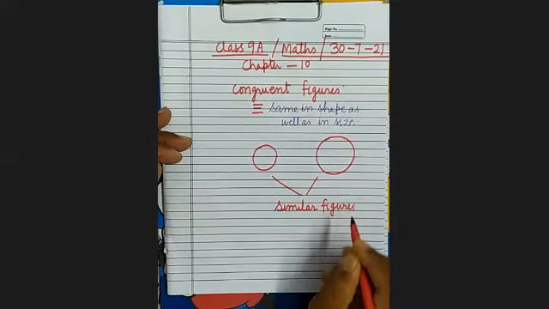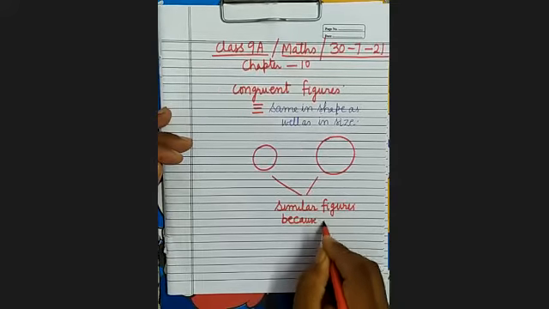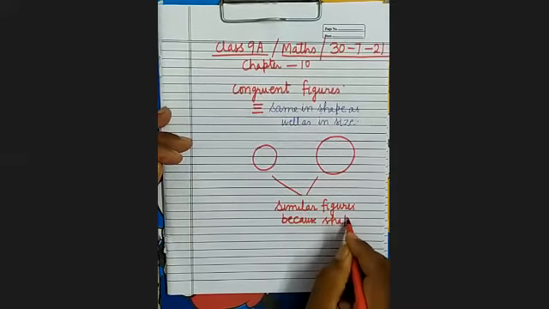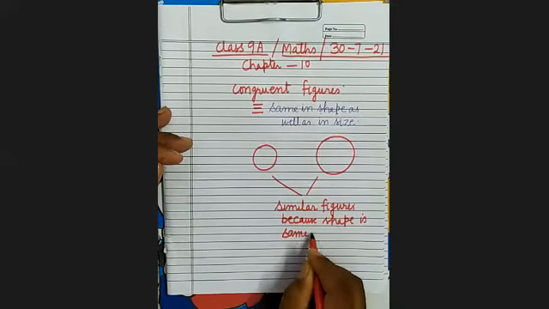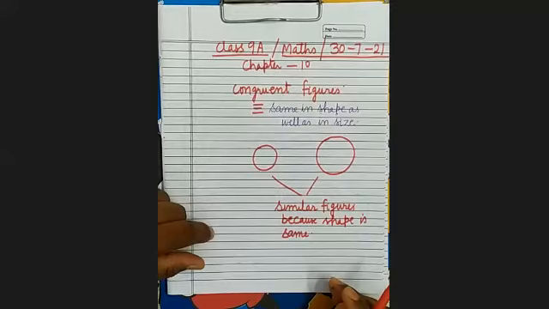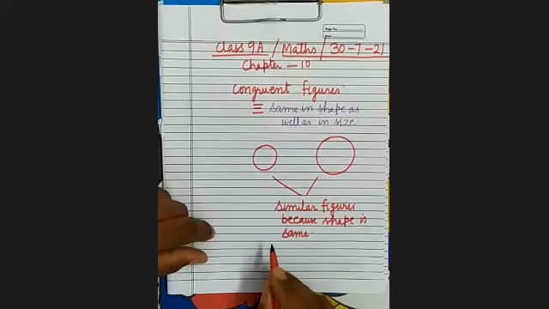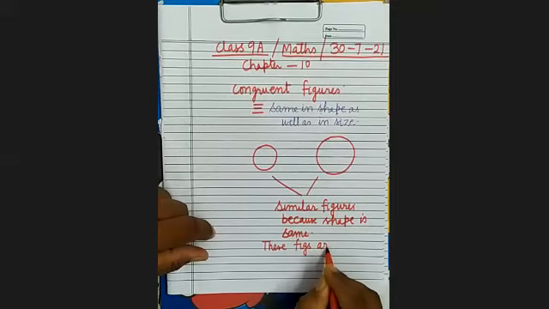These are similar because shape is same. But they are not congruent. These figures are not congruent. And why they are not congruent? Because they are not same in size.